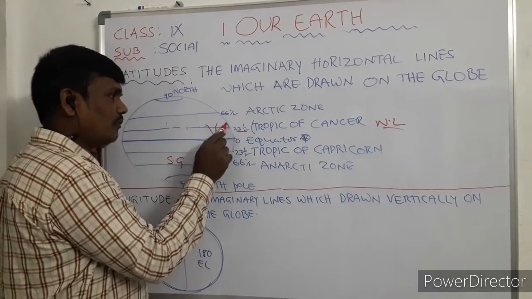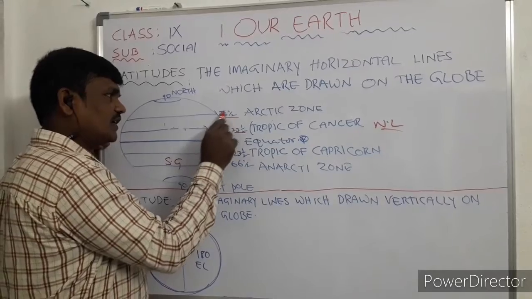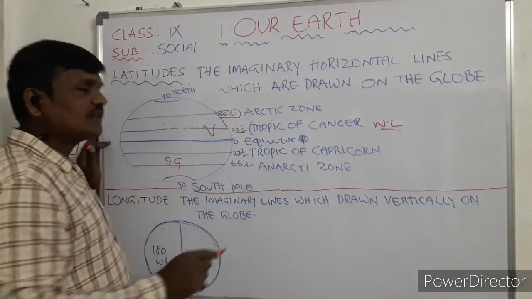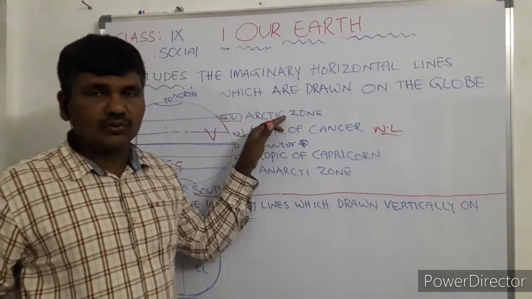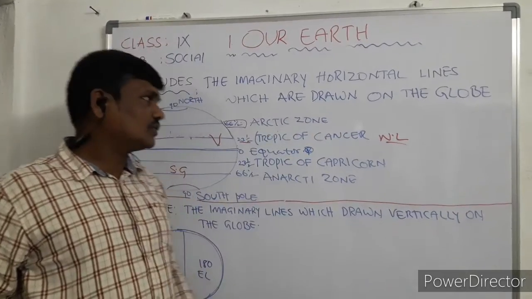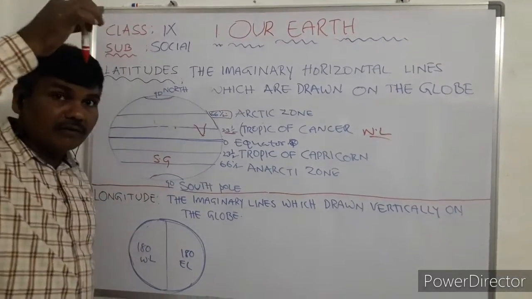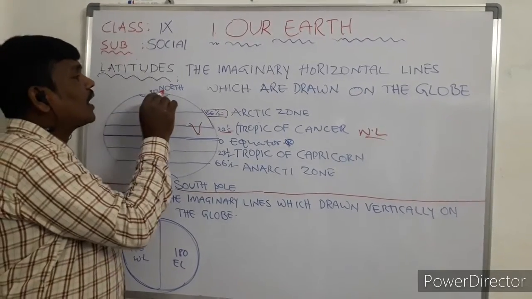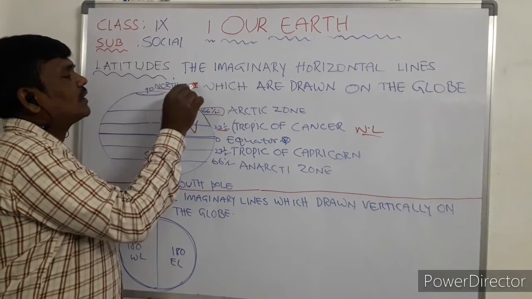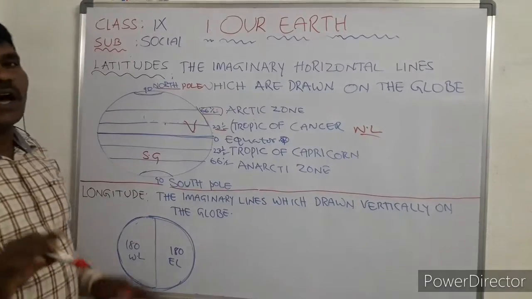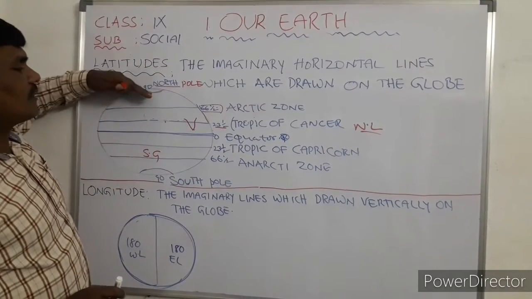If we go upward to 66.5 degrees, this latitude is called the Arctic zone. And when we go further north, the pinnacle point of the globe is the North Pole. This is the northern part of the globe.